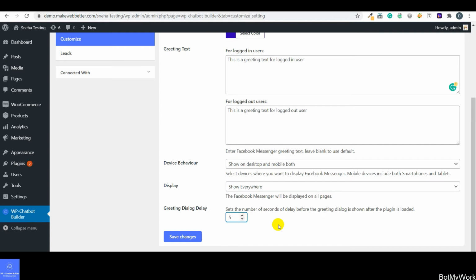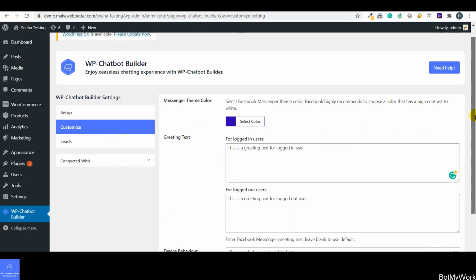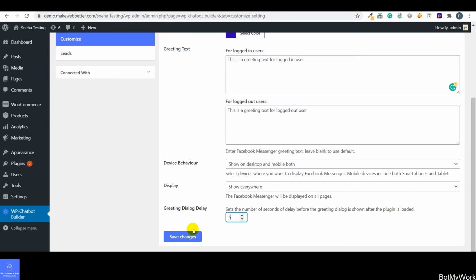So now guys, after making all these settings, under customize you have to click on this button as you can see over here, which is save changes. As soon as you click on this button, all the settings would be enabled, and I'll be showing you how it is going to work on the front end.